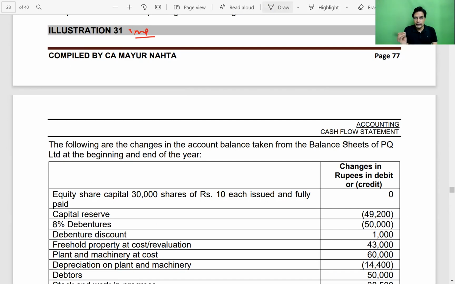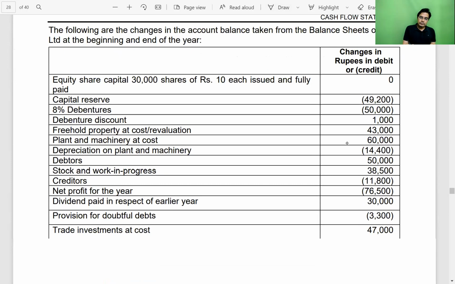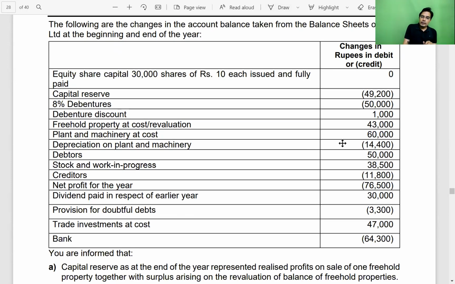Just let me give you a heads up. The uniqueness is only the way the question has been presented to us. That is the only uniqueness. So let's read it. The following are the changes in the account balance taken from the balance sheet of PQ Limited at the beginning and at the end of the year. So they have given us the changes in the account balance taken from the balance sheet.